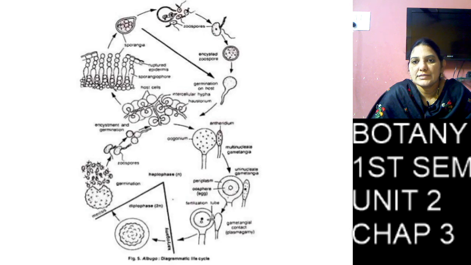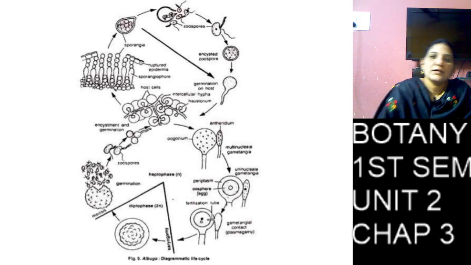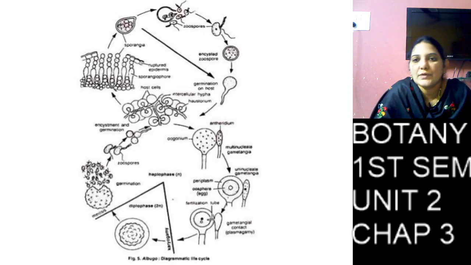The female sex organ oogonium nucleus also undergoes so many divisions and forms so many nuclei. All the nuclei degenerate, only one nucleus remains active. That nucleus is called the oogonium nucleus.